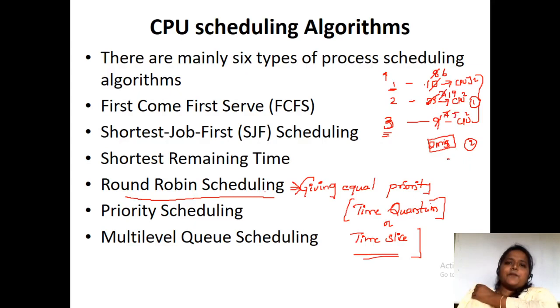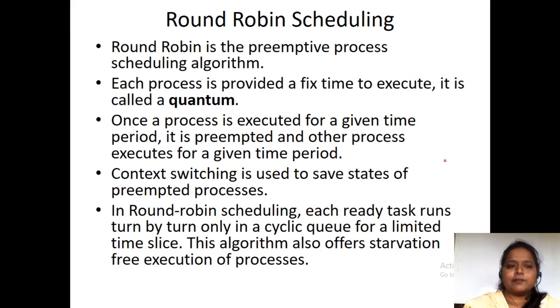So like this, we are not going to give any priority to any of the processes. We will be going to consider each process as of equal importance. So we are going to keep a time slice or a time quantum, so that each process will execute that much amount of time only, so that we'll not face much trouble. So that is the main funda of this round robin scheduling algorithm.